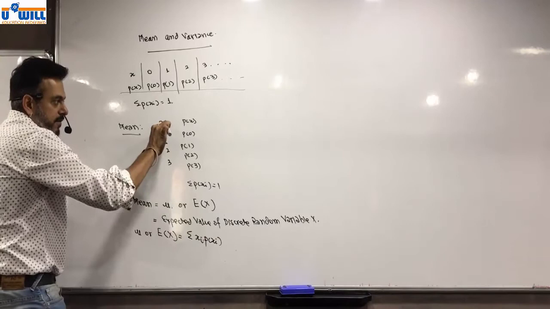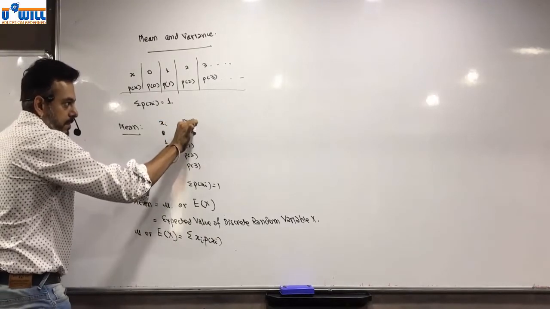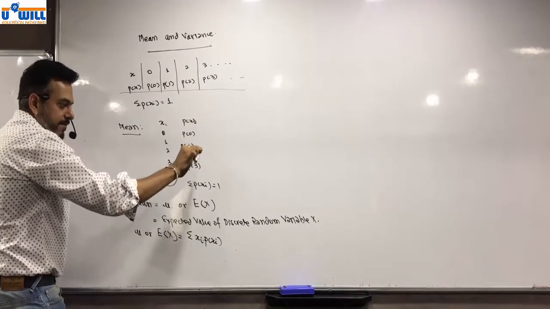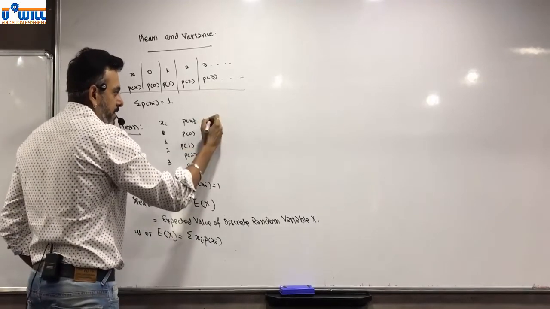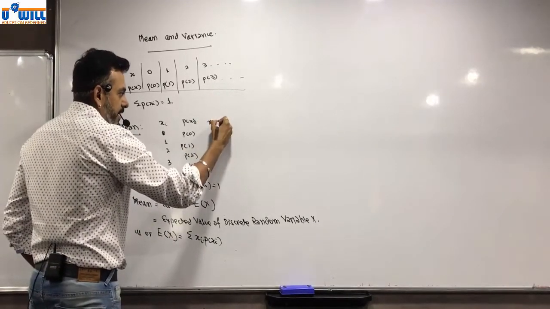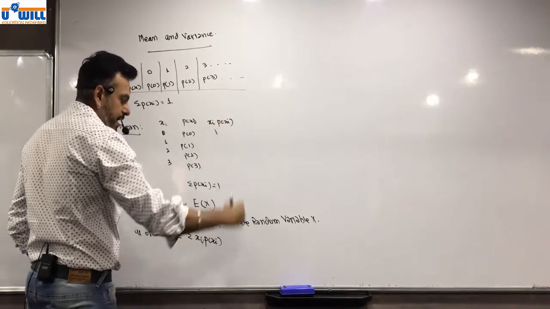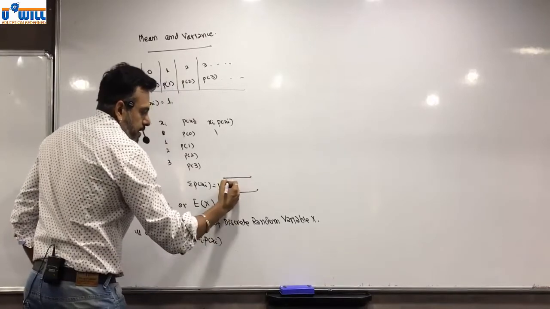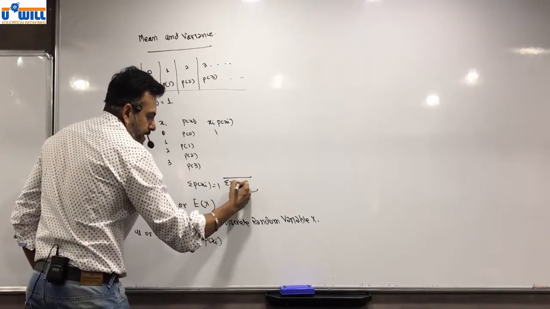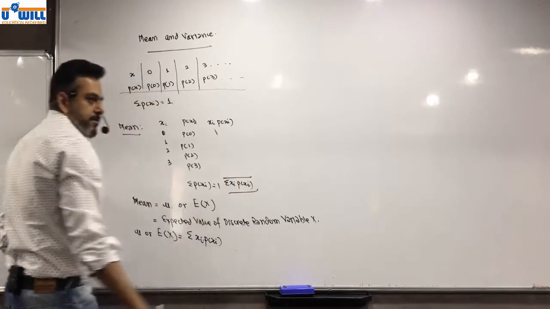Now this is xi, p of xi. This is clear. तो हमें क्या करना है? We have to multiply xi into p of xi, and then the total is sigma xi p of xi.